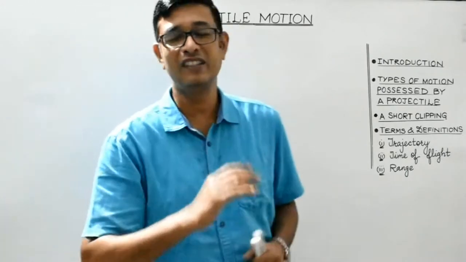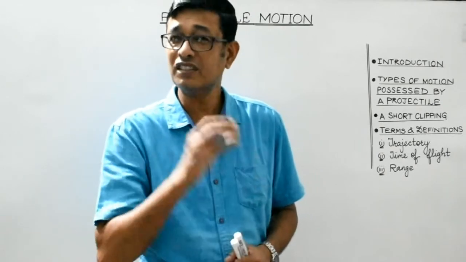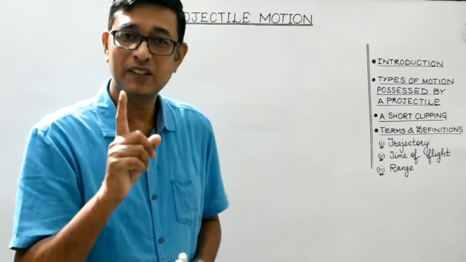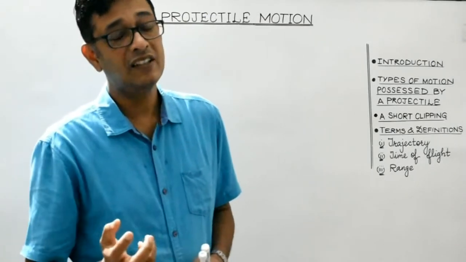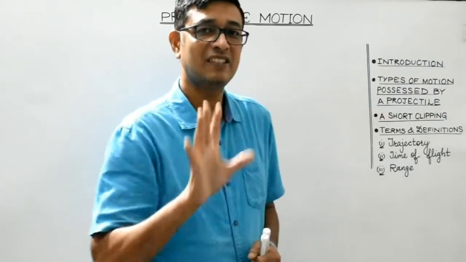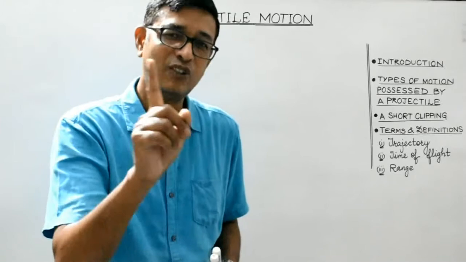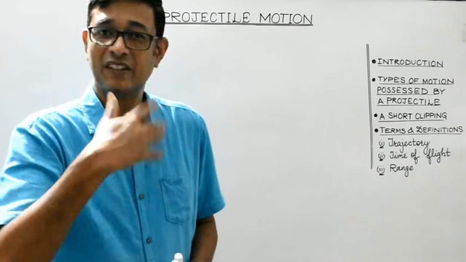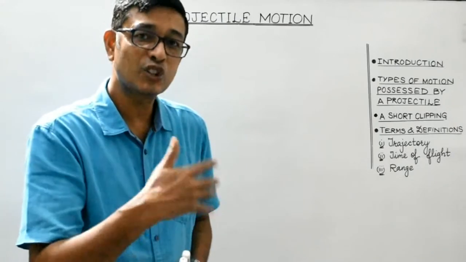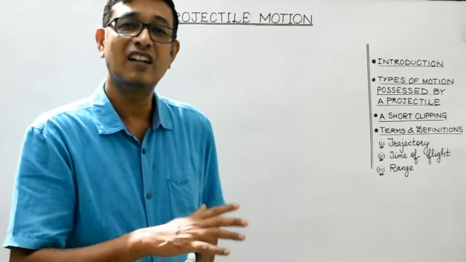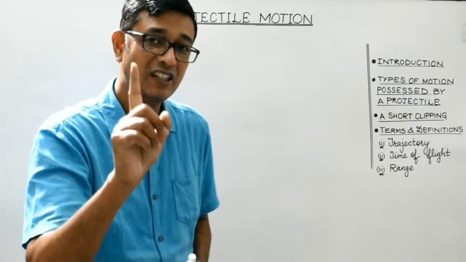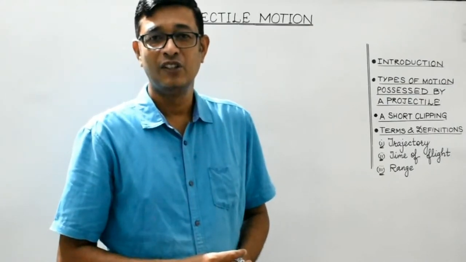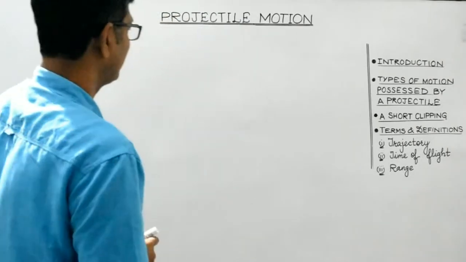So what is the common in all these things? Can you state what is the common in all these examples? The common point in all these examples is that, students, the body is projected in air or space, and its motion is only and only under the influence of gravity alone. So, any body which is thrown in air or space and is under the influence of gravity alone, that may be termed as a projectile, right? So students, let's deal with it in detail.